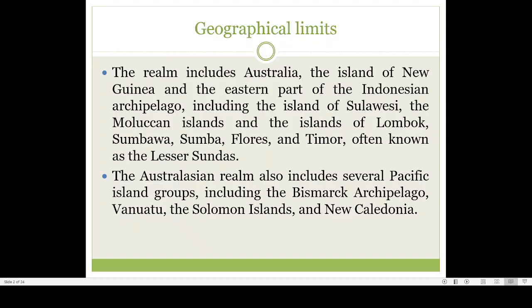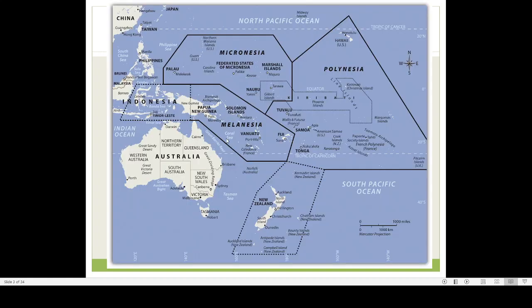Now, if you look at the geographical limits of this realm, it includes Australia, then the island of New Guinea. Here you can see that there is New Guinea. Somewhere here, there is New Guinea. Okay, this is Papua New Guinea. This island is known as New Guinea.